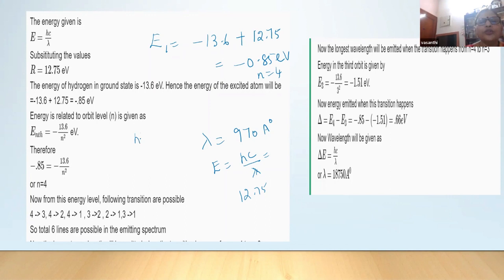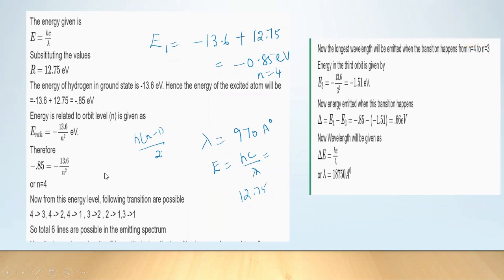Either the children can use the formula n into n minus 1 divided by 2, or suppose if they don't remember the formula, all possible transitions they should write, like 4 to 3, 4 to 2, 4 to 1, 3 to 2, 2 to 1, 3 to 1. All the possible transitions, we know that it is 6 lines. Please make the children practice this type of problem. Okay, ma'am. 6 lines. Okay.